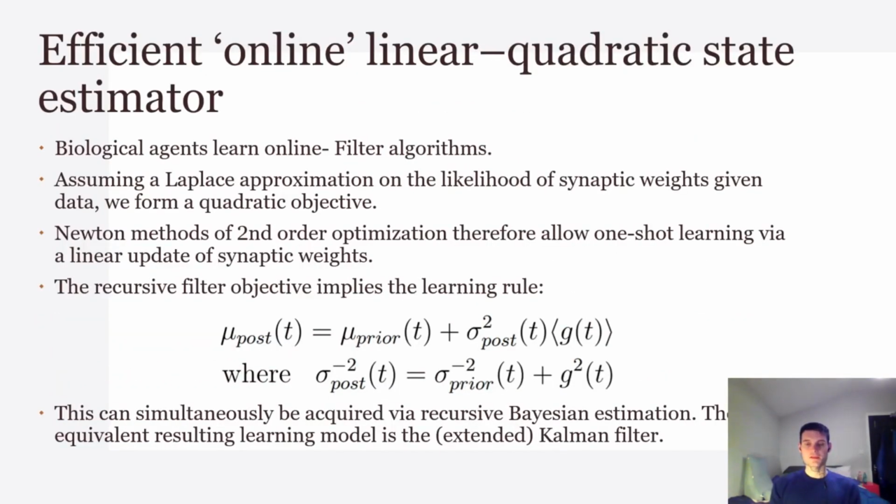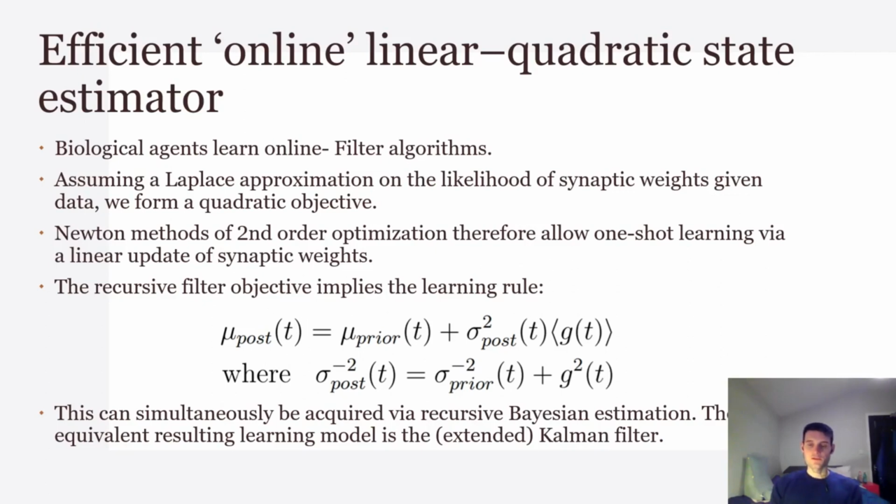Learning models best suited to biological agents are filter algorithms due to their use in online learning paradigms. Filter algorithms obtain the best estimate of state if given an objective on all time points previously observed. They aim for the direction of greatest descent in the objective. This is achieved using second-order curvature information. The Kalman filter, the best estimate of state in the least squared error sense, can be derived using Newton's second-order optimization.